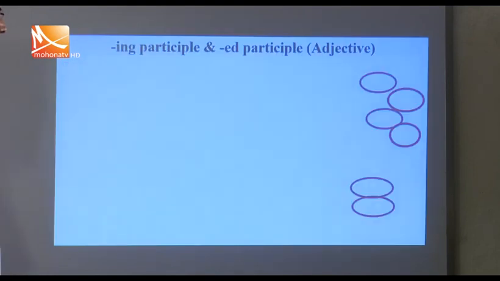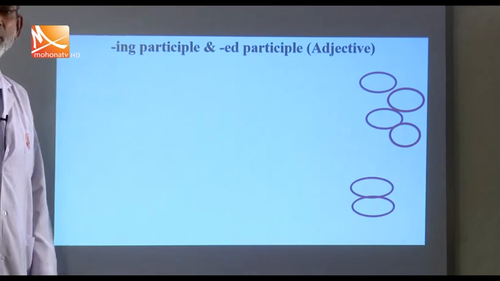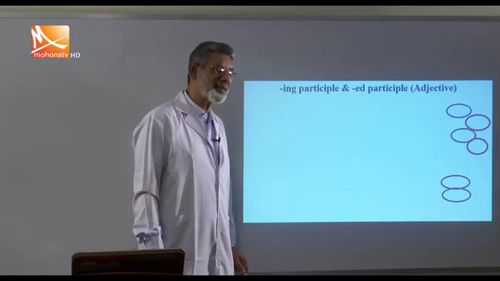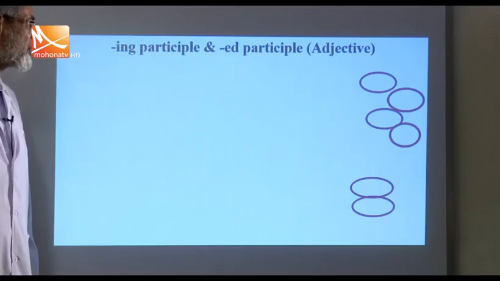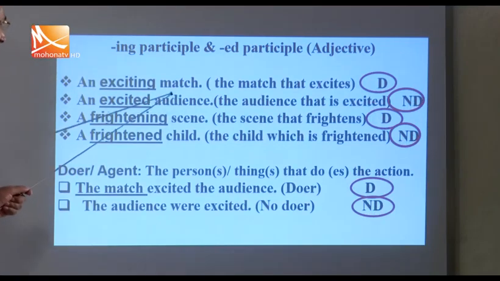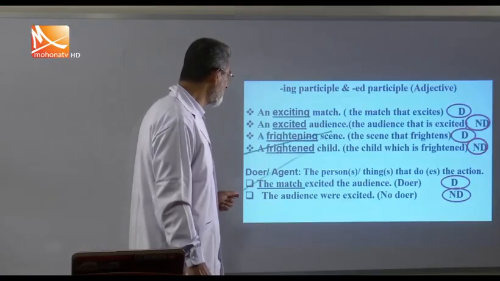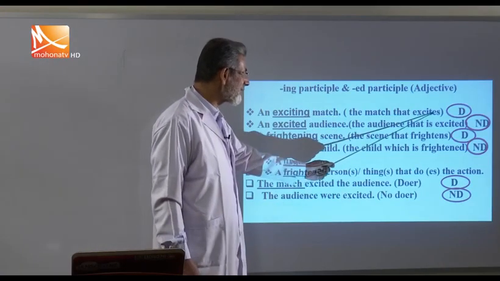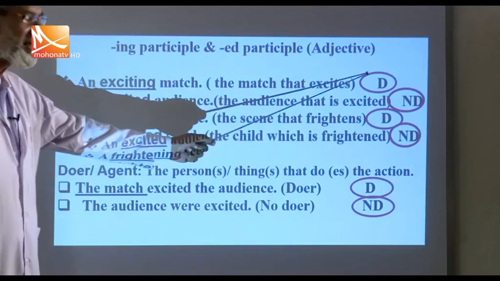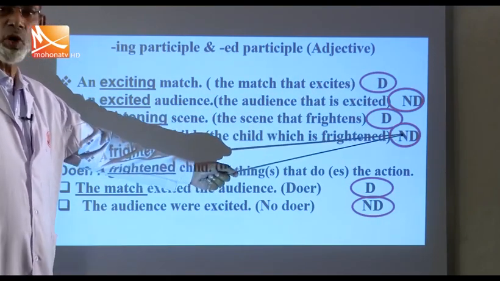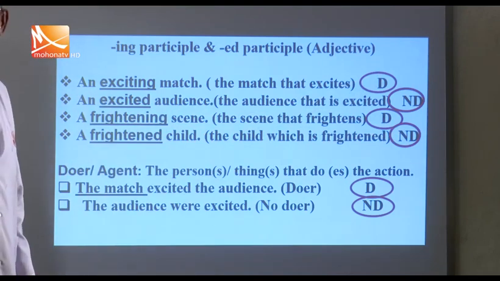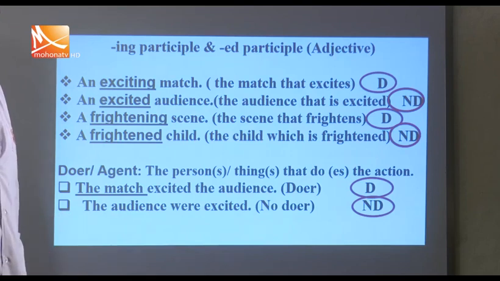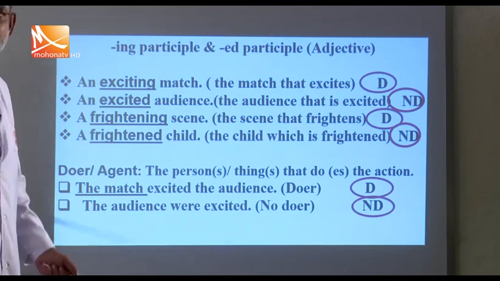Here you see, now we will see where to use the ing participle and where to use the ed participle. This is very interesting and you have to learn it well. Let's see. An exciting match. Now we see here, an exciting match, the match that excites. Here, do means doer, and nd means no doer. You know doer: the person or thing that makes the action, that does the action.